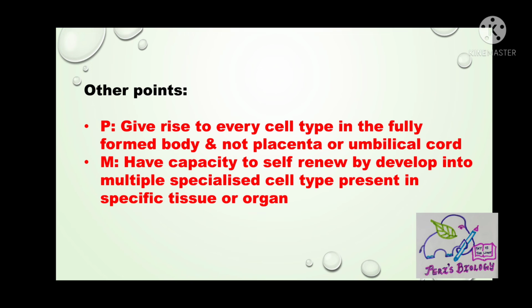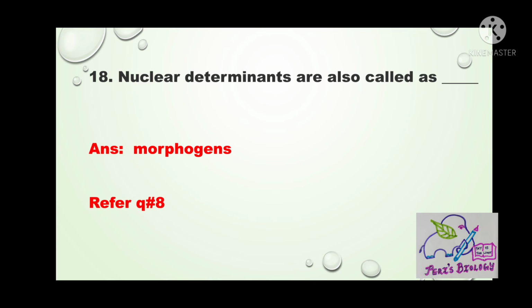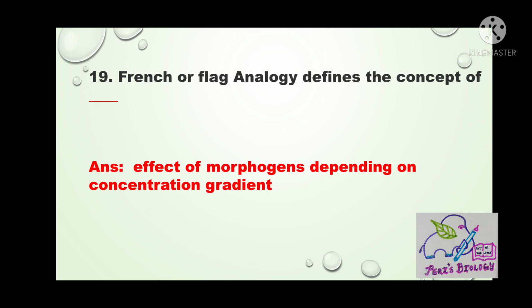What is pluripotent? Pluripotent cells give rise to every cell type in the fully formed body and not placenta or umbilical cord. What is multipotent? Multipotent cells have the capacity to self-renew by dividing and develop into multiple specialized cell types present in the specific tissue or organ. Next question. Nuclear determinants are also called as morphogens. What is morphogen? We have discussed in question number 8. Please refer for explanation.